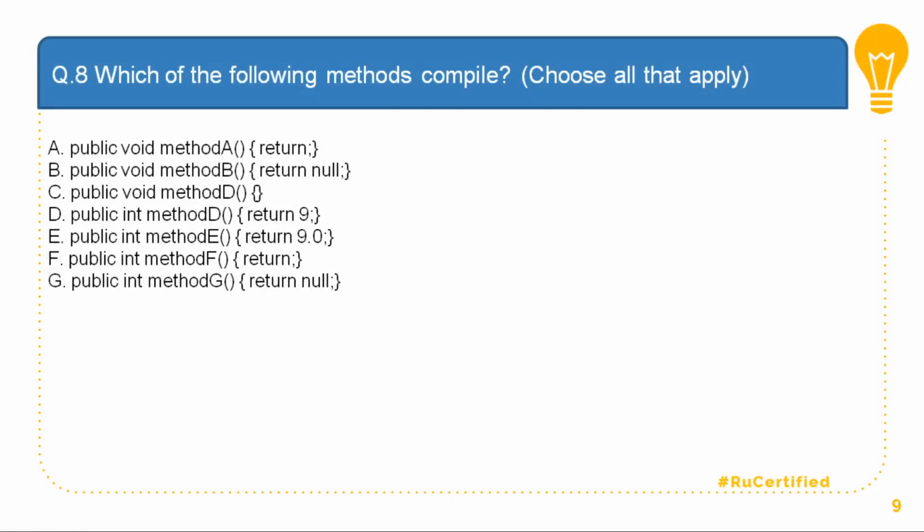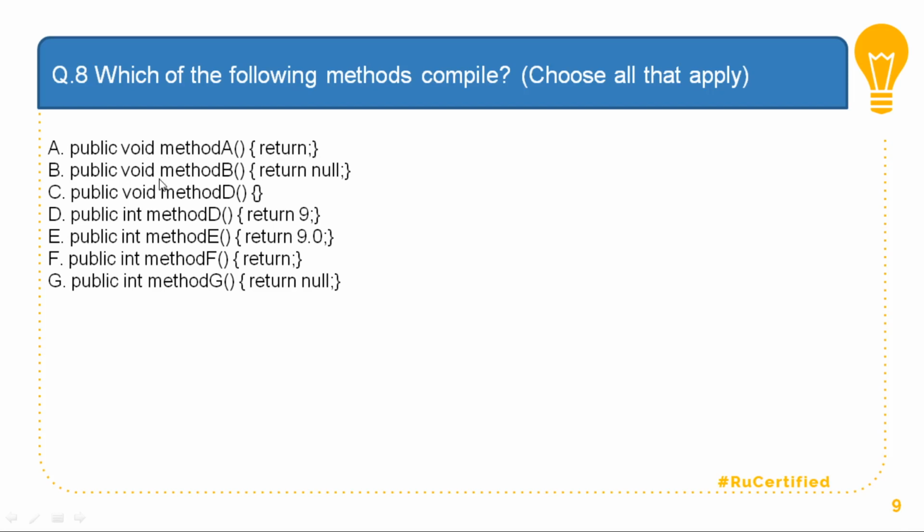Question number 8. Which of the following methods compile? Choose all that apply. One of the important things that you need to remember is that a return statement followed by nothing is basically void. So I have public void method A, and this looks a bit weird to a beginner, but this is the correct way to return a void. So A is correct because I'm expecting a void.